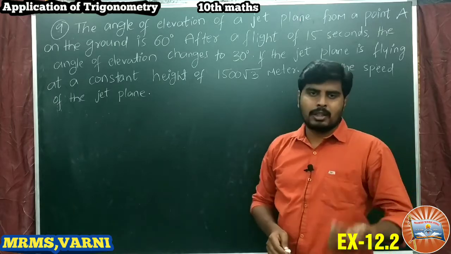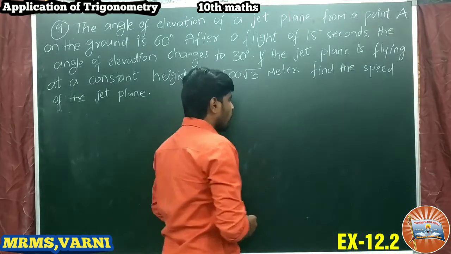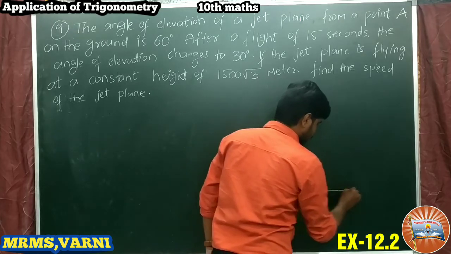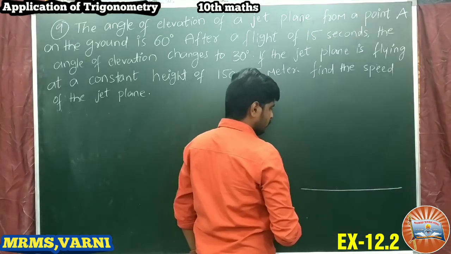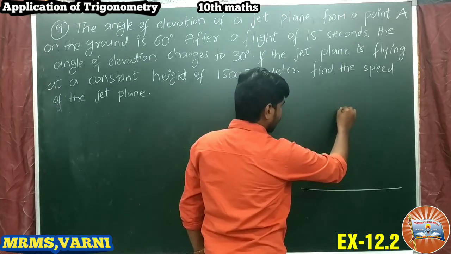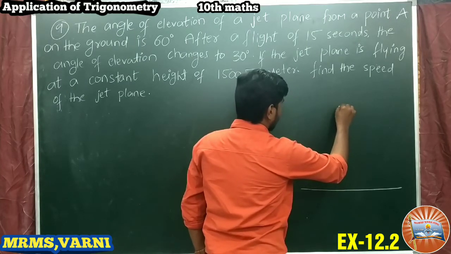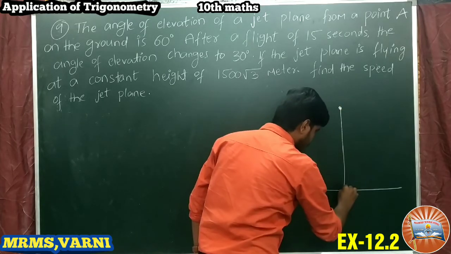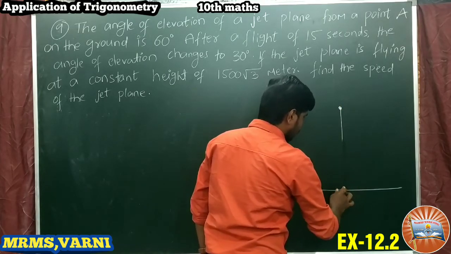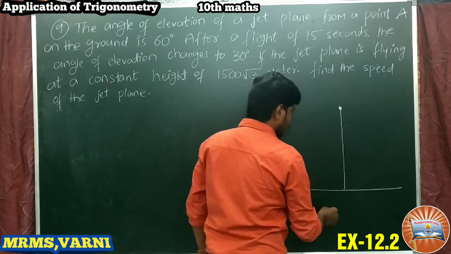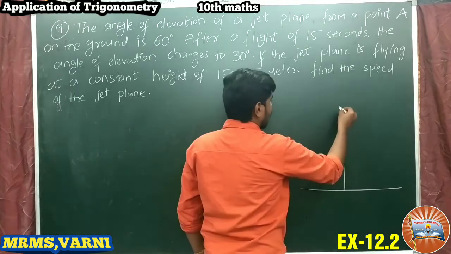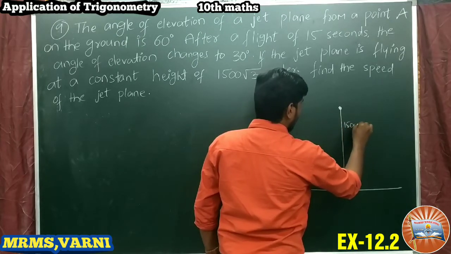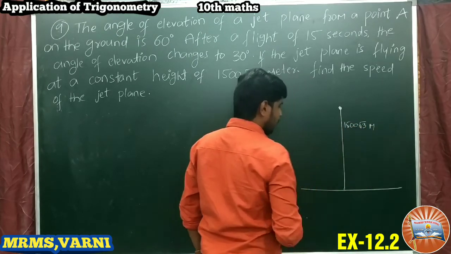Let's draw a diagram first. So this is the ground. Consider the jet plane here. This is the height of the jet plane from the ground, given as 1500 root 3 meters.